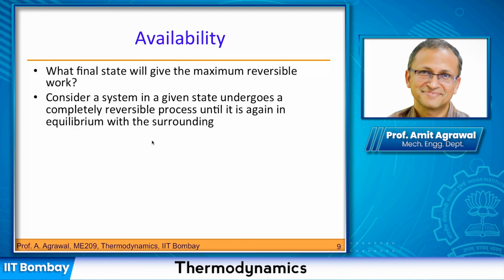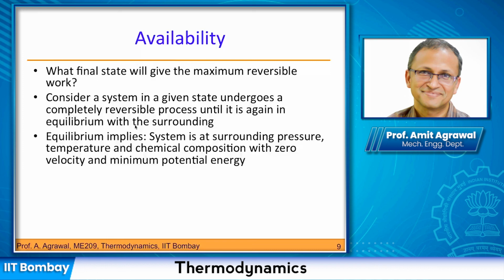So now we are going to define what is the final state that we could have, and we are saying that the final state is when it comes into equilibrium with the surrounding. You can see that the surrounding is coming into the picture. The final state would be when the system is in equilibrium with the surrounding.